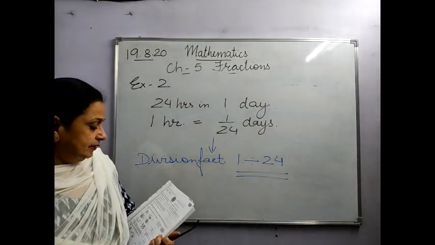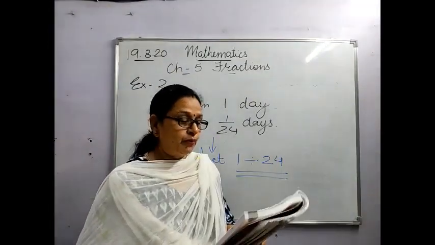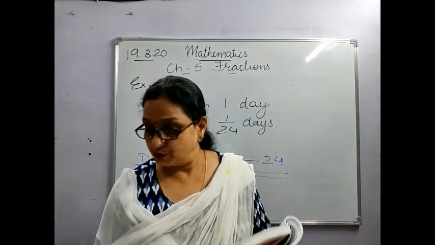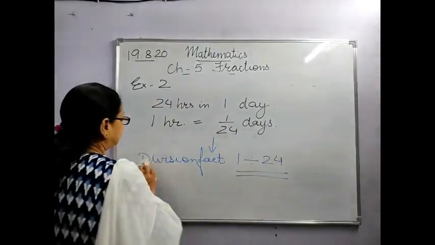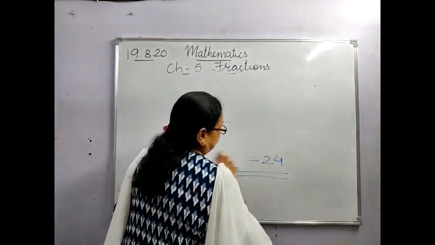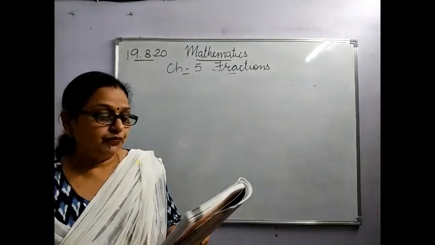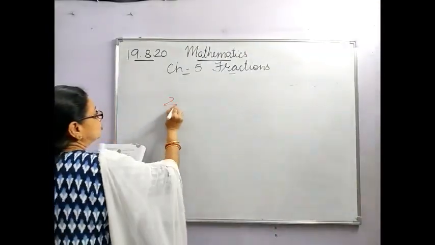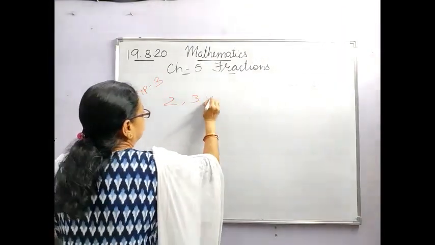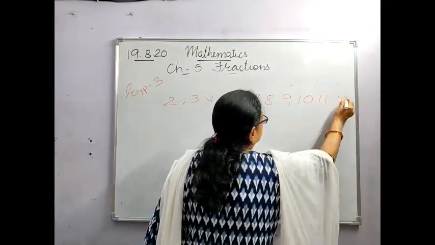Clear? Then see next question, example 3. Write the natural numbers from 2 to 12. What fraction of them are prime numbers? You know what are prime numbers? Prime numbers are those numbers which have got only 2 factors. You know that? So they have said you have to write down numbers from 2 to 12. It is 2, 3, 4, 5, 6, 7, 8, 9, 10, 11 and 12.